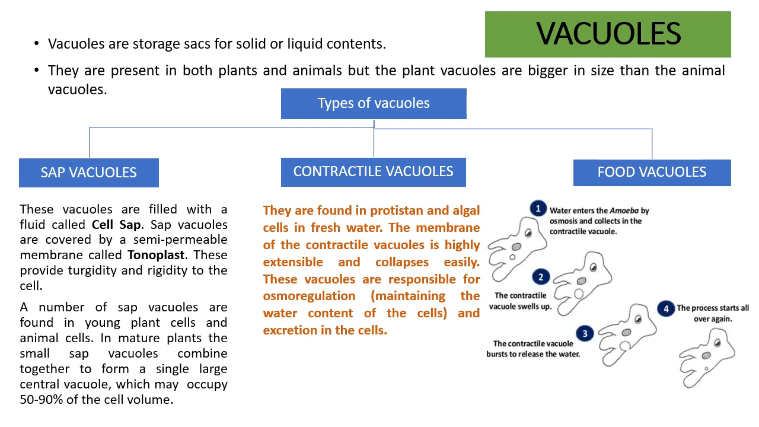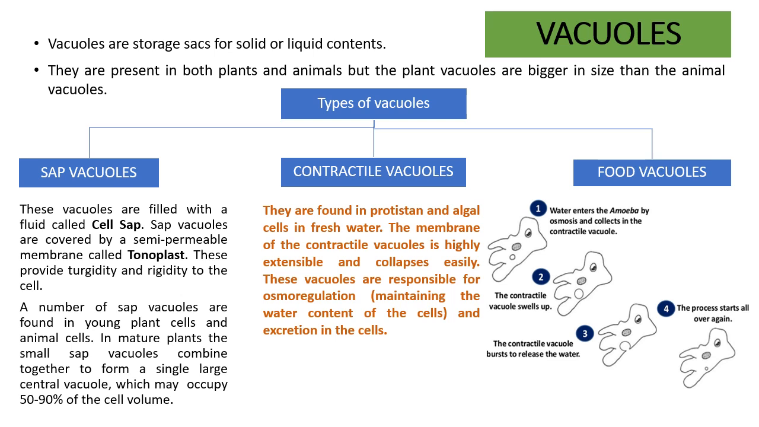Have a look at this diagram of amoeba. The water enters the amoeba by osmosis and collects within the contractile vacuole. Now the contractile vacuole will gain water and will swell up. The contractile vacuole bursts to release the water. The process starts all over again. So thus, while releasing the water, it will eliminate the waste material also and thus perform excretion.